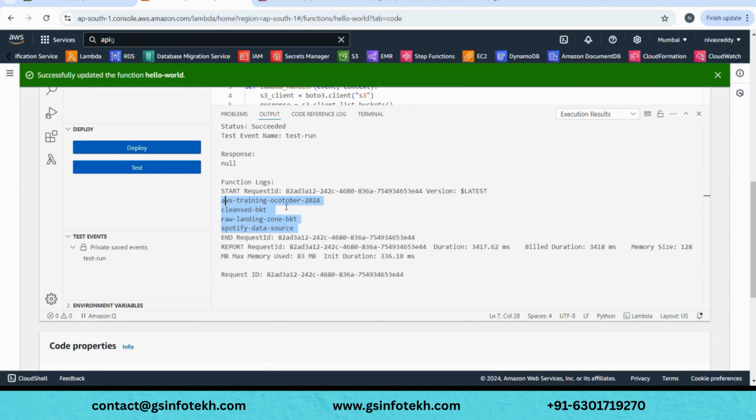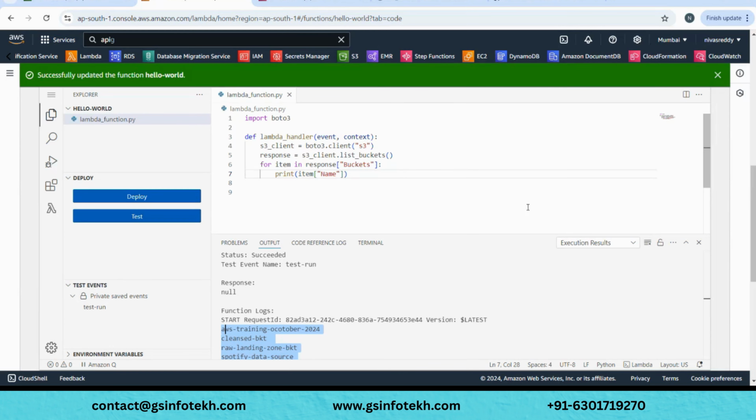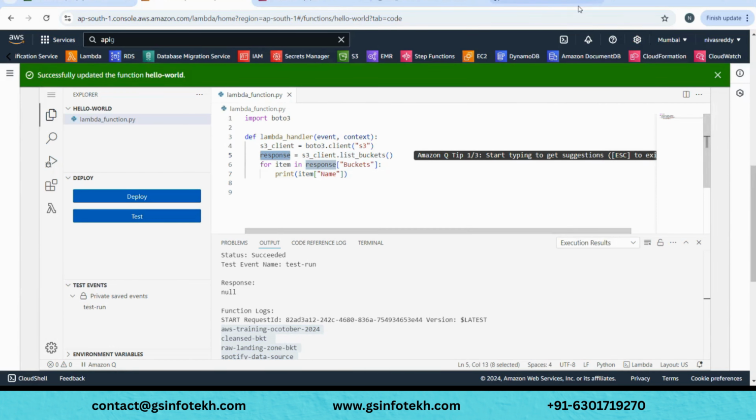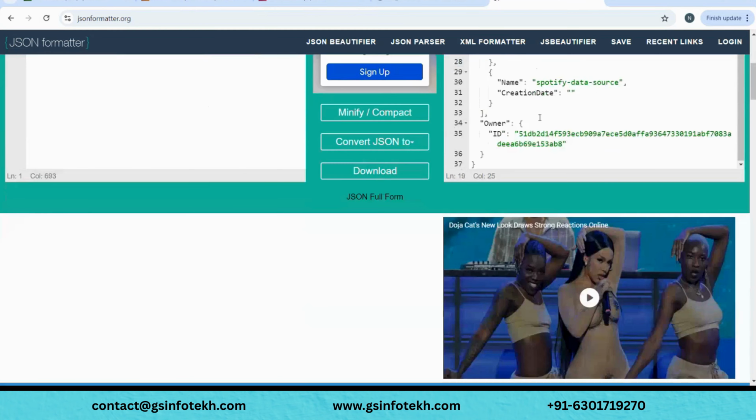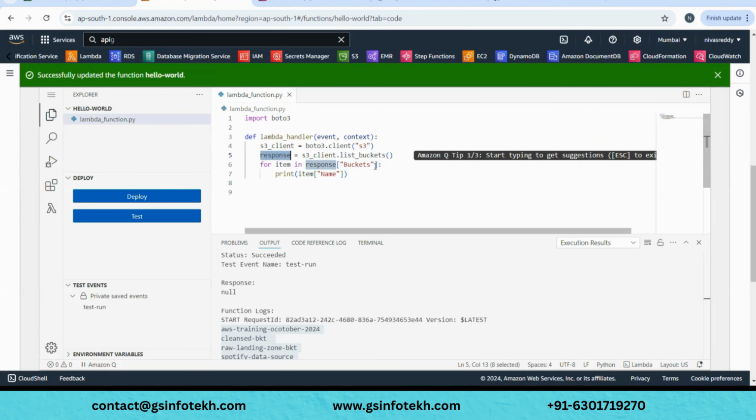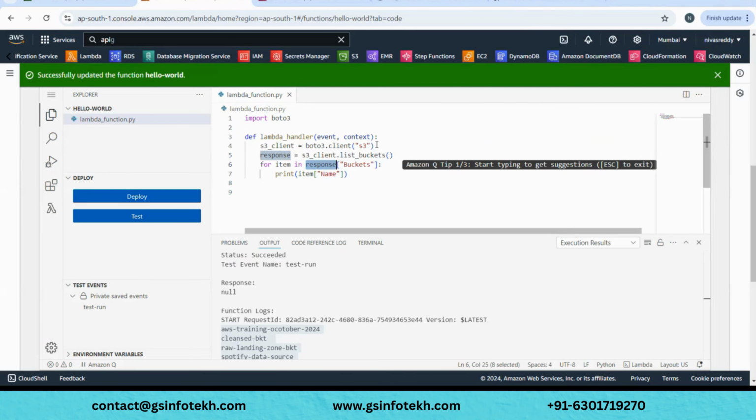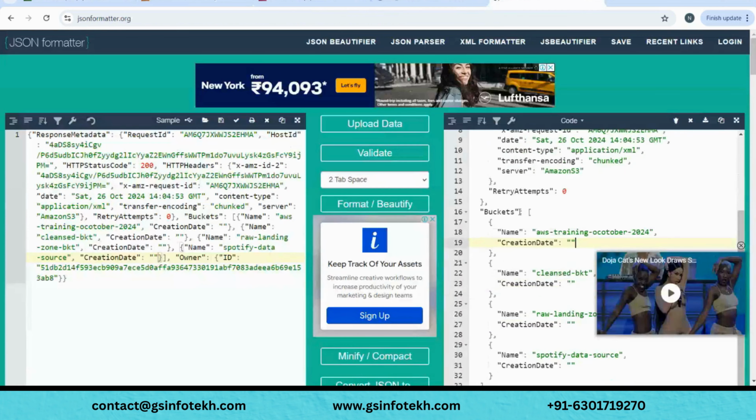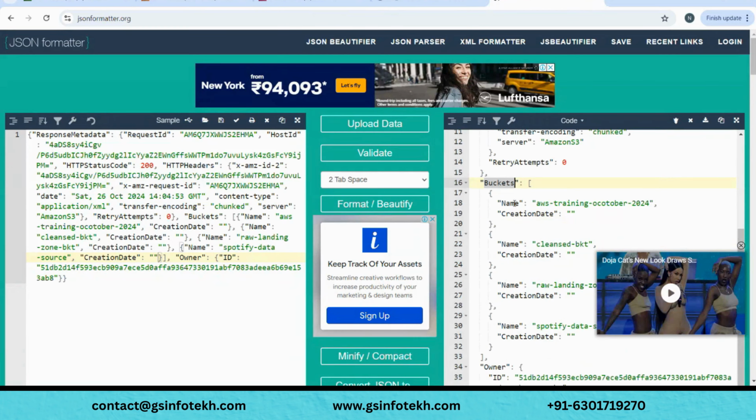So the four bucket names: AWS training, cleanse bucket, raw bucket, Spotify. Okay, four buckets. And how did we format it? I'll just quickly explain. Whenever it returns the list of buckets, it returns all this stuff, the entire part you are seeing on the screen. So this is your response, and out of your response you're grabbing only buckets. Under buckets you also have other unwanted things like creation date and all. So we use a for loop to iterate through the buckets, and we only fetch the names of the individual items.